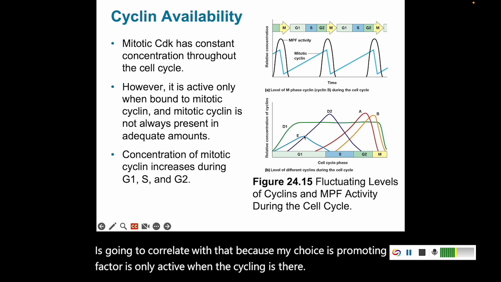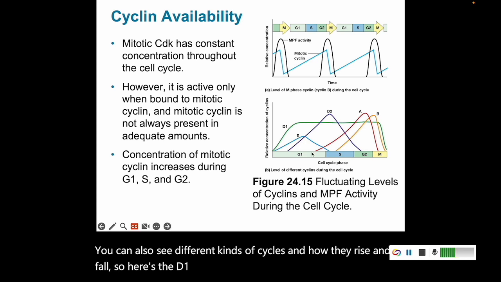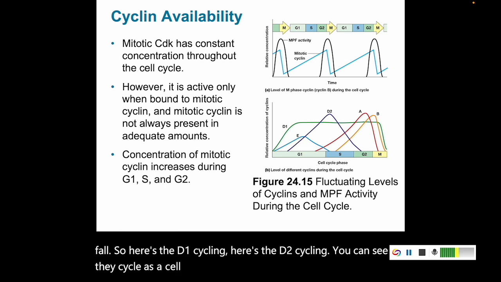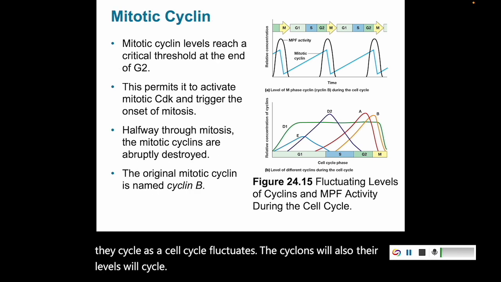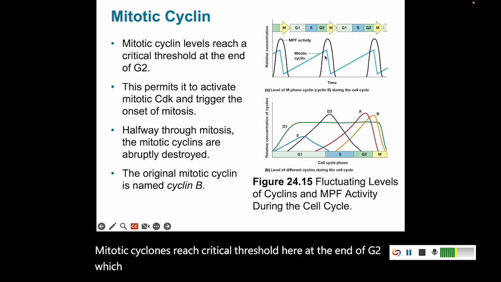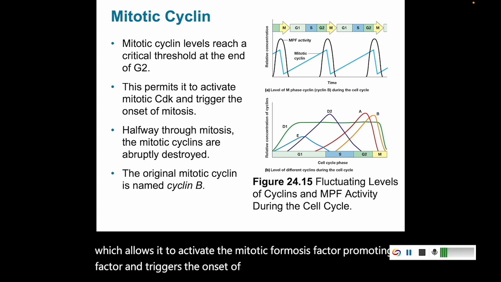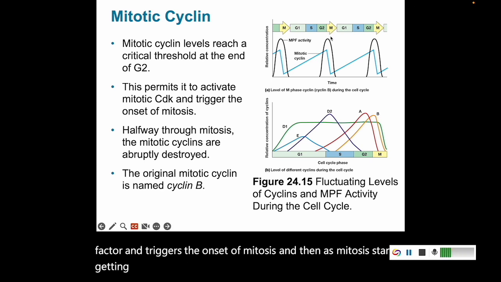You can also see different kinds of cyclins, how they rise and fall. So here's the D1 cyclin, here's the D2 cyclin. You can see they cycle as a cell cycle fluctuates. The cyclins will also, their levels will cycle. Mitotic cyclins reach a critical threshold here at the end of G2, which allows it to activate the mitosis promoting factor, and triggers the onset of mitosis. And then as mitosis starts getting underway, about halfway through it, those mitotic cyclins are abruptly going to be destroyed.